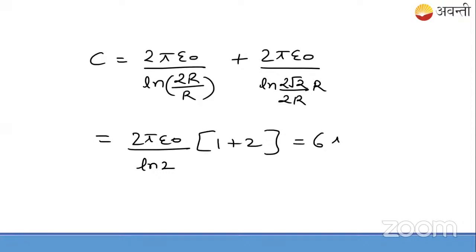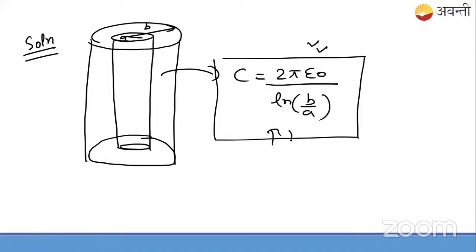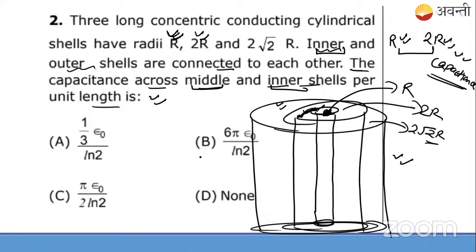So this comes out to be 6 pi epsilon naught by ln 2. And this is your final answer. Now you people have to remember the formula. This, you can't do anything with. You have to go back home, take the notes, derive it, and apply here. So this is the answer. B is the answer. If you understood, it's good. If you're not able to understand, then you have to see it yourself.